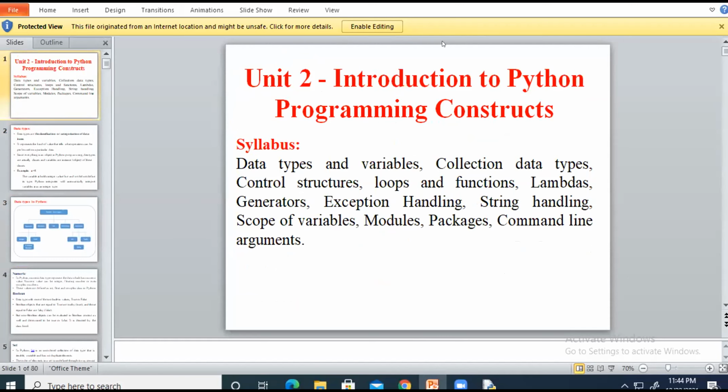Yes, ma'am. Okay. So today we will start with the second chapter, that is Introduction to Python Programming Constructs. The syllabus points are data types and variables, collection data types, control structures, loops, functions, lambdas, generators, exception handling, string handling, scope of variables, modules, packages, command line arguments. Okay, these all are the contents of the second chapter.